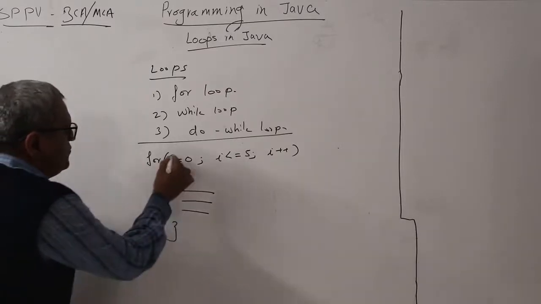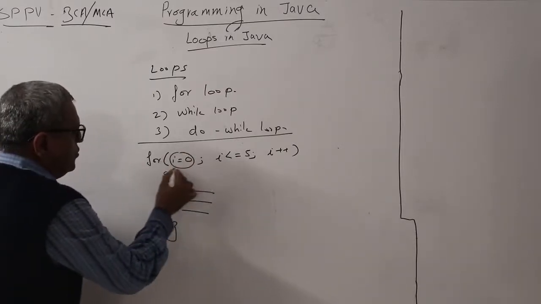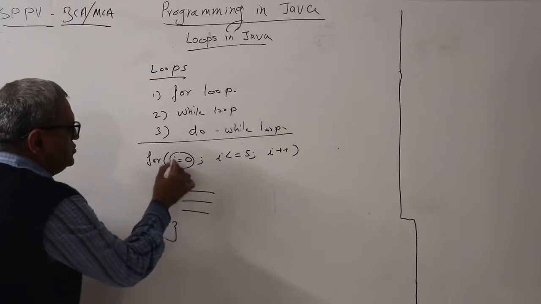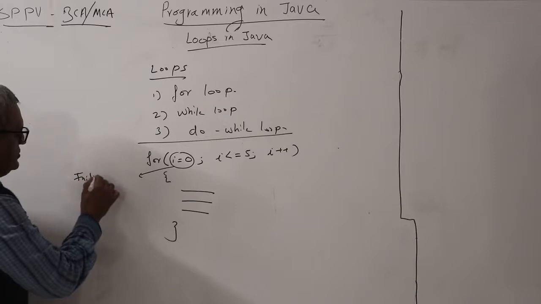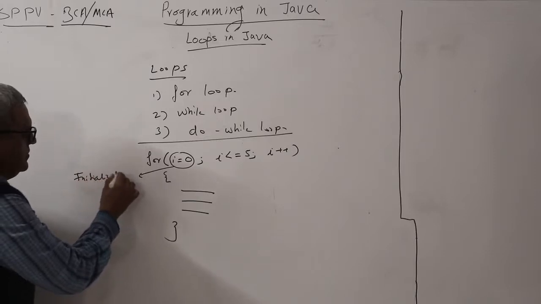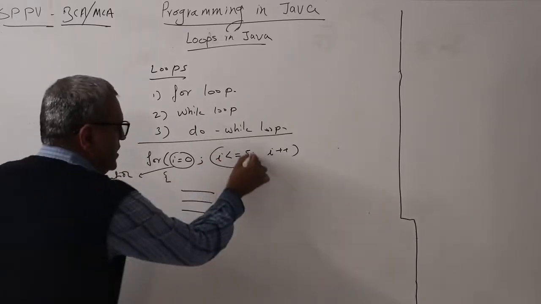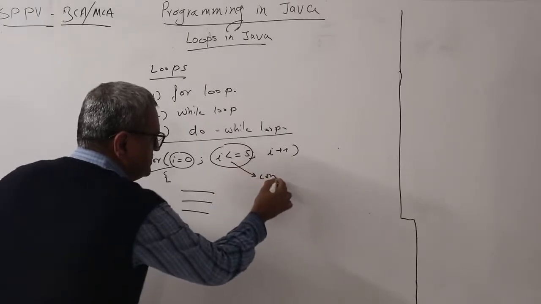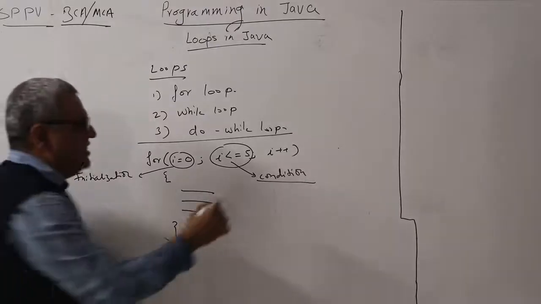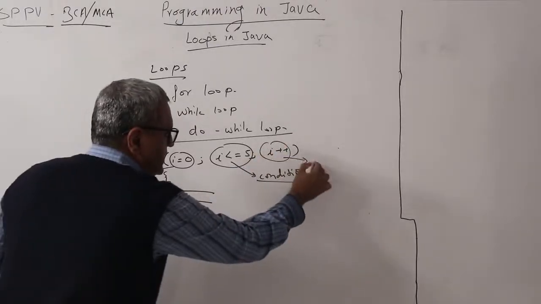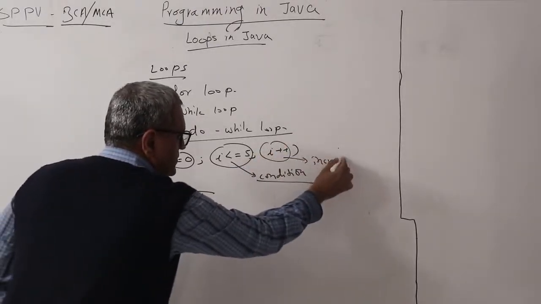The first part, for, in brackets i equals 0, is the initialization. The second part is the condition, and the last part is the increment.